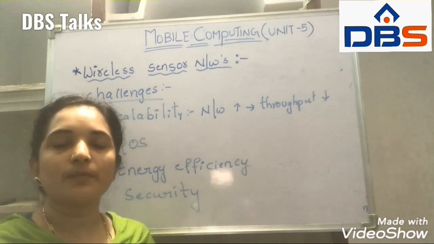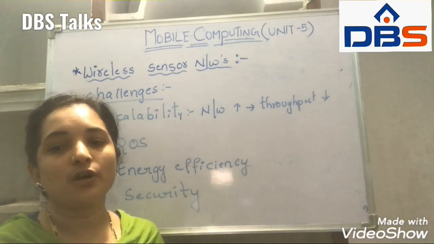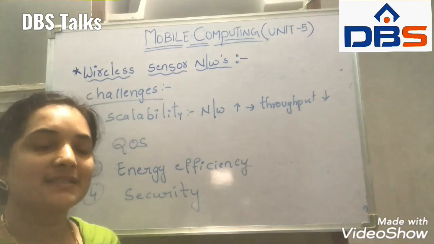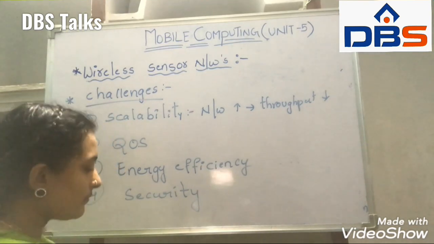Coming to the next topic, sensor network architecture. Okay, the next topic is sensor network architecture.